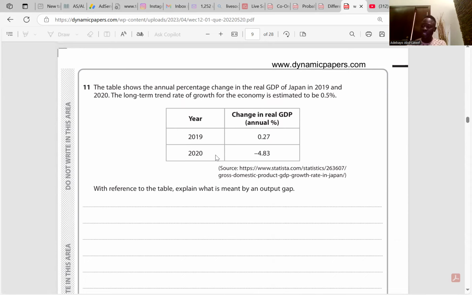Output gap is the difference between the actual output and the potential output. According to this table, in 2020, the potential output is 0.5%, and the actual output is negative 4.83. In 2019, the potential is 0.5 and the actual is 0.27, which is a positive output gap there. The other one is negative. I think it's clear. Go to question 12.